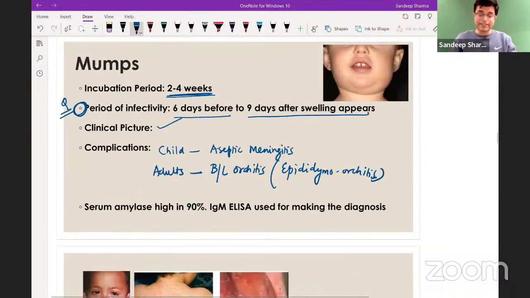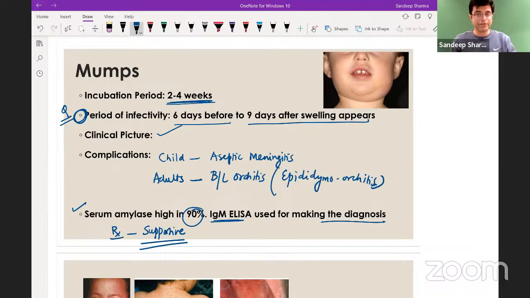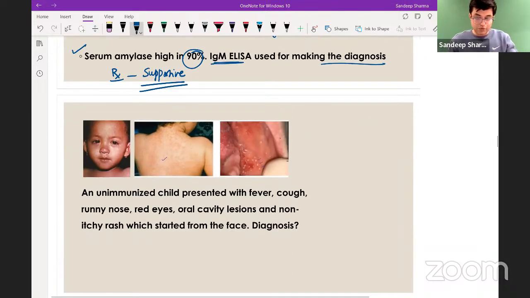So mumps and serum amylase is high in 90% patients, and IgM ELISA is used for making the diagnosis. This is mentioned in OPGAI. Treatment in mumps patients is usually supportive. So treatment, mumps patients mostly improve by themselves, and supportive therapy can be given in most of these patients. Now we come to this scenario.